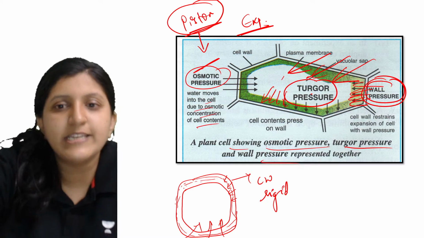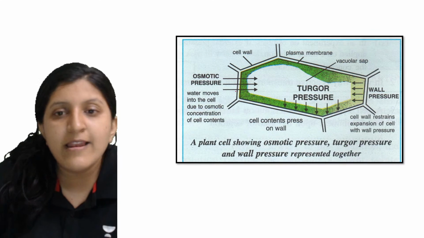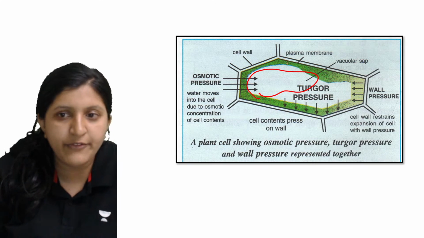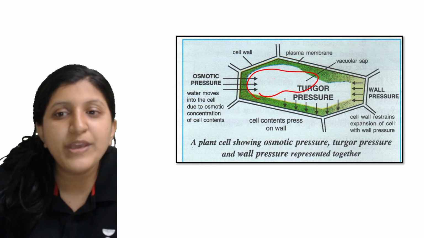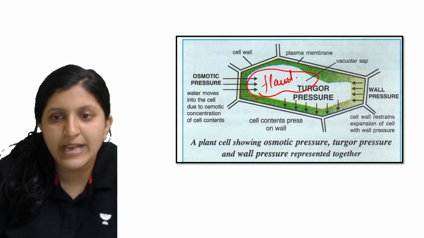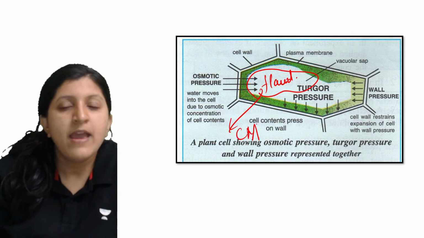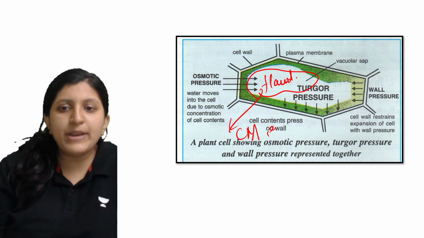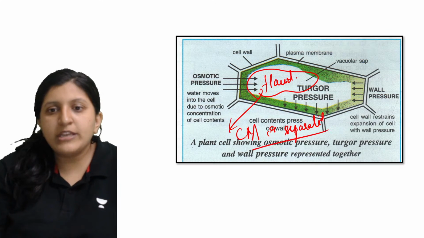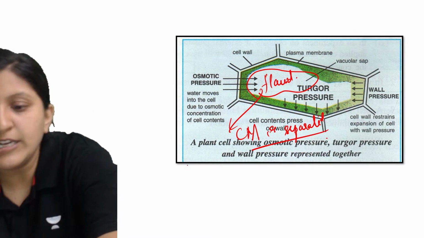So what is flaccidity now? When we mention flaccidity, all the cellular content, let's say all this part, is coming to one corner from here, and that we call a flaccid condition. So in the flaccid condition you can see the cell membrane is separated from the cell wall completely. So this can be seen in a flaccid condition.